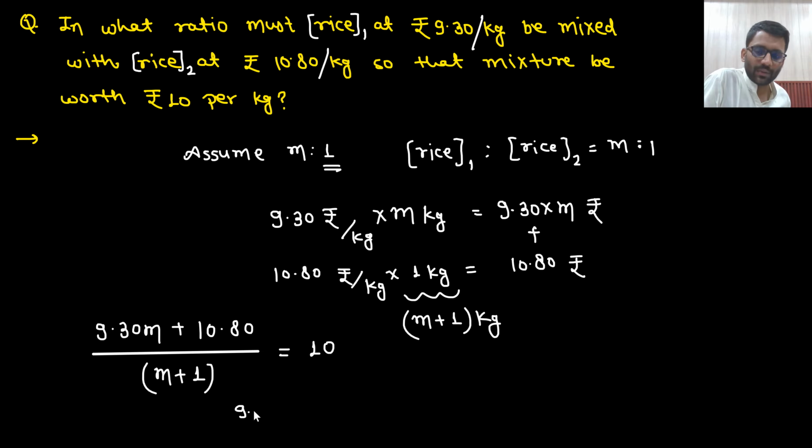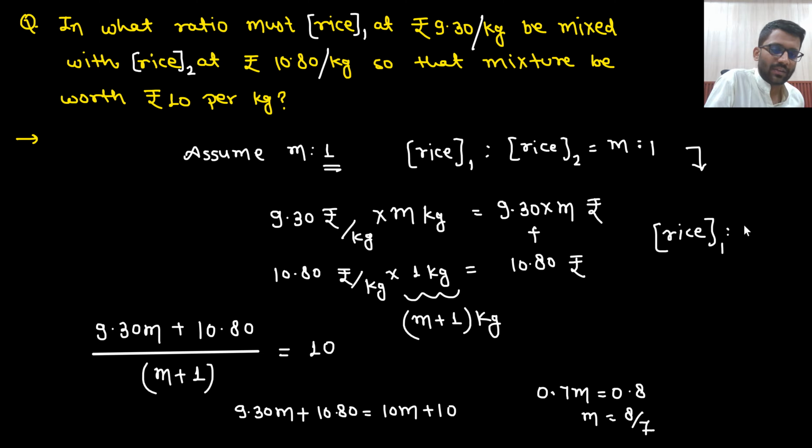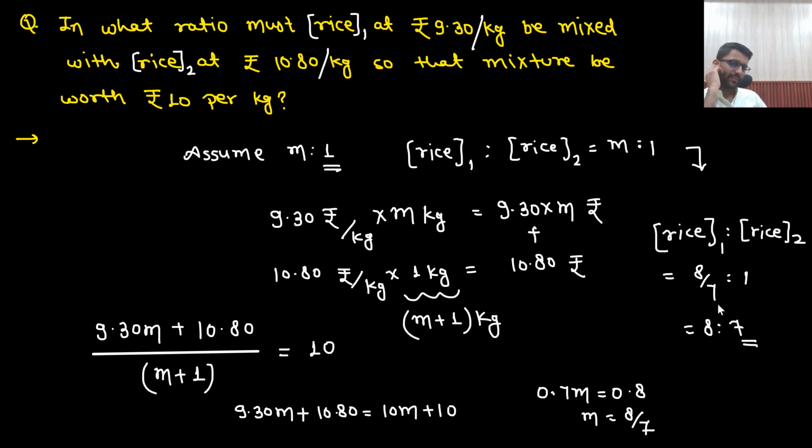So 9.30 M plus 10.80 is equal to 10 M plus 10. So 0.7 M is equal to 0.8. So the M value you are getting is 8 by 7, right? So the required ratio, rice 1 ratio rice 2, is 8 by 7 ratio 1. That means it is 8 ratio 7. So in 8 ratio 7 you need to mix it.